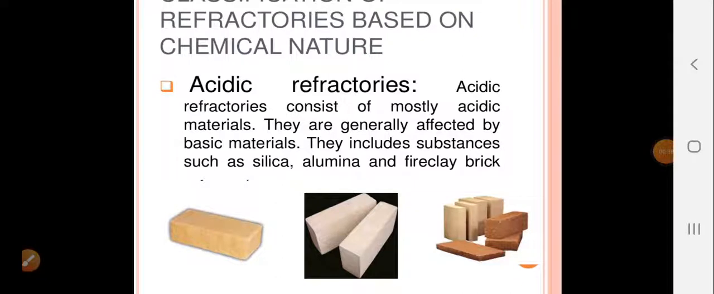Thus, acidic refractories are generally affected by basic materials, so they may not be used in equipments where strong basic materials are to be used. So acidic refractory materials cannot be used for lining in those type of equipments.